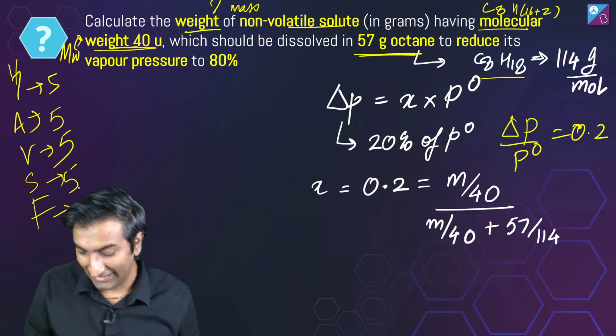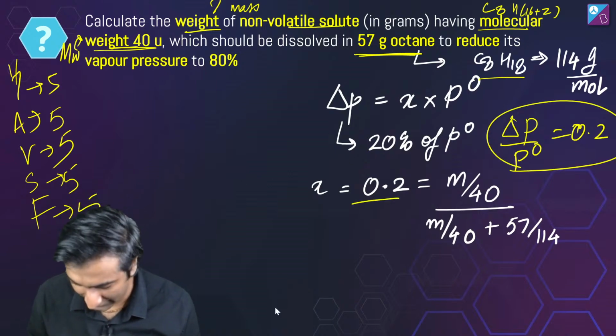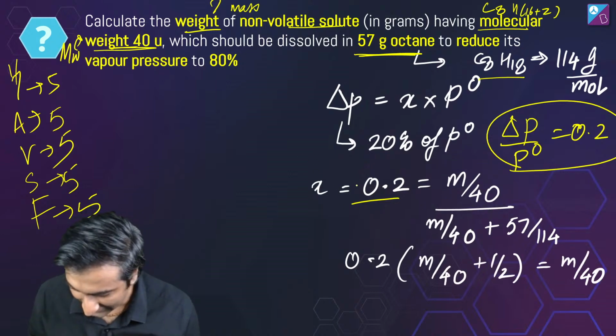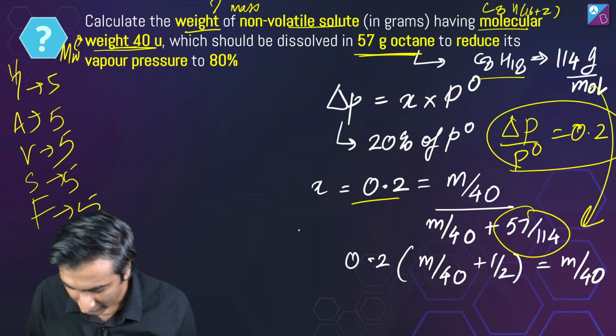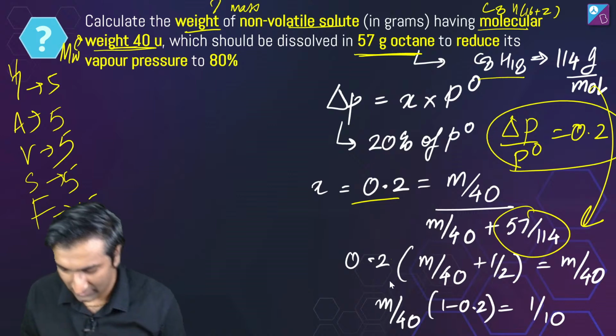So identifying that delta P by P naught is 0.2, once you do that, life becomes very straightforward. Life becomes very easy, right? ये M by 40 क्यों? क्योंकि यहाँ पे 40 दिया हुआ है molecular weight. And this 57 by 114, I've just put that here. So 0.2 into this becomes this. Solve and you get mass to be 5 gram.